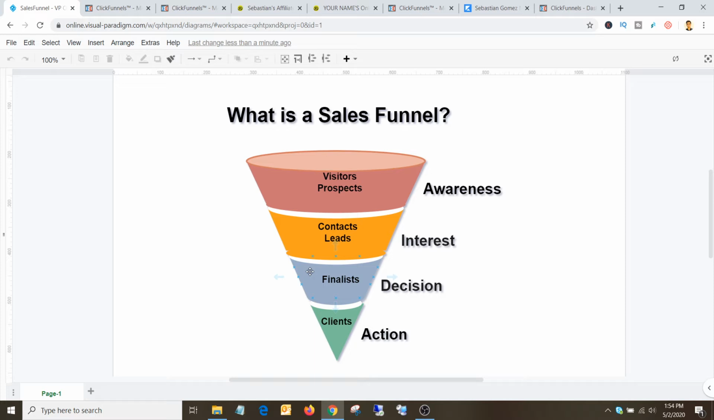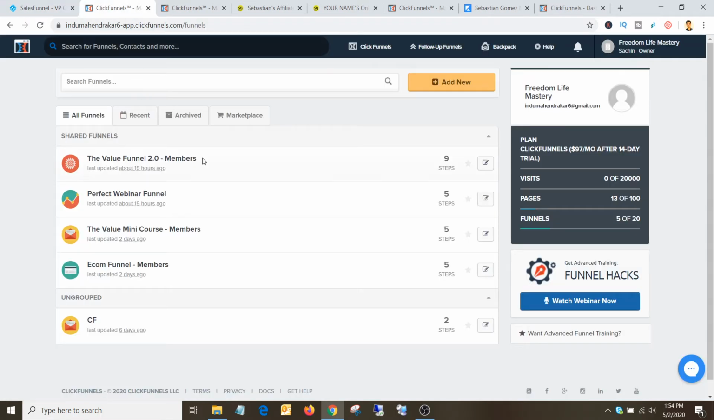So this is a theoretical picture of what a sales funnel looks like and what the different stages of a sales funnel are. Now let's look at how a sales funnel actually looks like in web pages. I use a software called ClickFunnels to build sales funnels. It's software founded by Russell Brunson, and it's a very powerful tool because it allows you to build funnels within minutes to hours. You can do split tests, you can do email follow-ups, you can build pages within minutes.